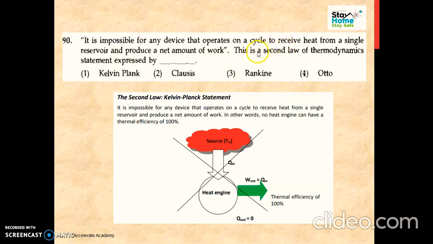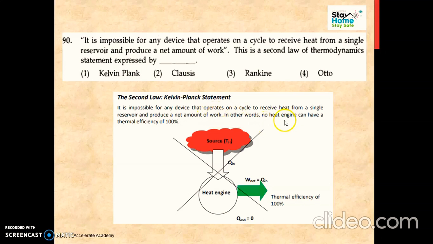Now if we read the laws of thermodynamics, we know that in the second law, two statements are there. One is Kelvin-Planck and the second is Clausius. When we see the Kelvin-Planck statement, it is about heat and work. It is impossible for any device that operates on a cycle to receive heat from a single reservoir and produce a net amount of work.